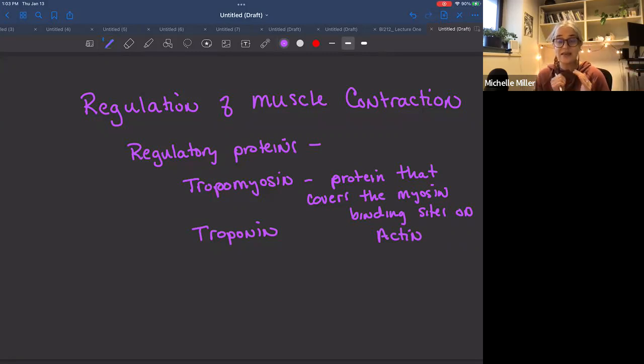So tropomyosin is a regulatory protein within our muscle fibrils. So within our myofibrils, the organelles within the muscle fiber. So troponin is actually attached to tropomyosin. And it is going to bind calcium ions.